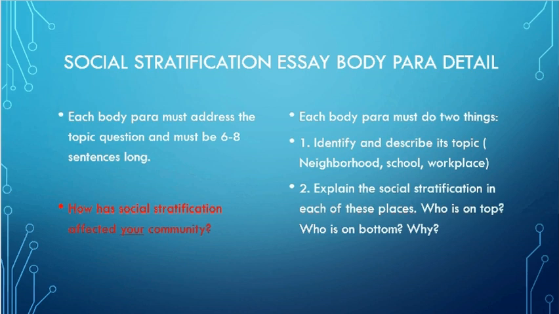Next, you need to explain the social stratification. So, are there places where the rich people live? Are there places where the poor people live? Are there different groups inside these different communities? Now, if you have 6 to 8 sentences, then you're going to devote 3 to 4 sentences to explaining the layout of your town and where people live. That's really not that hard to do. And then 3 or 4 more sentences explaining social stratification.